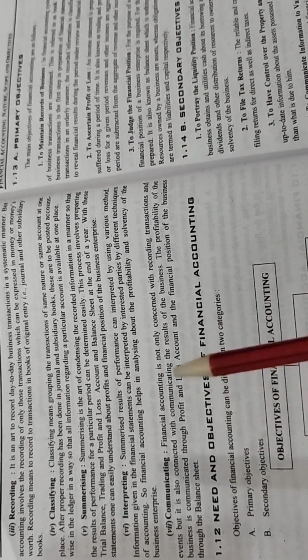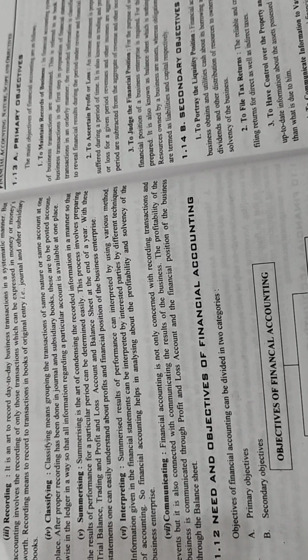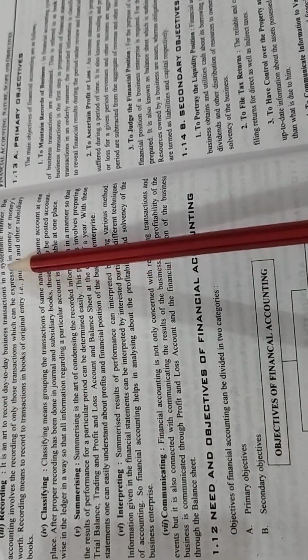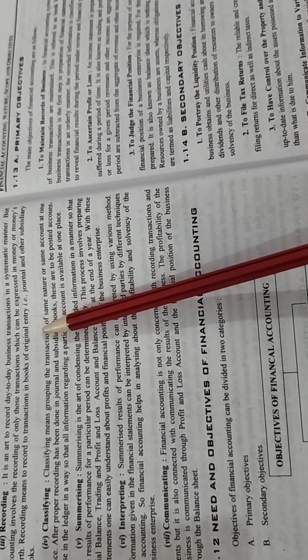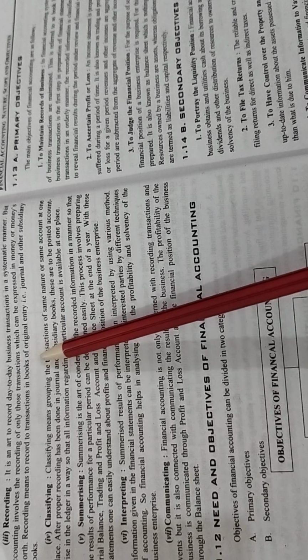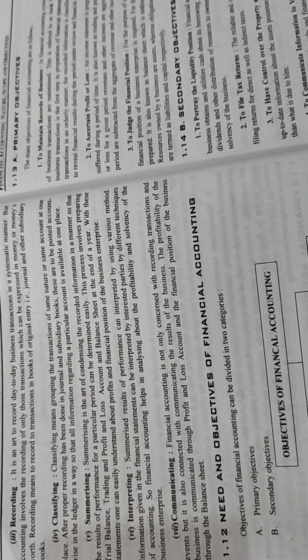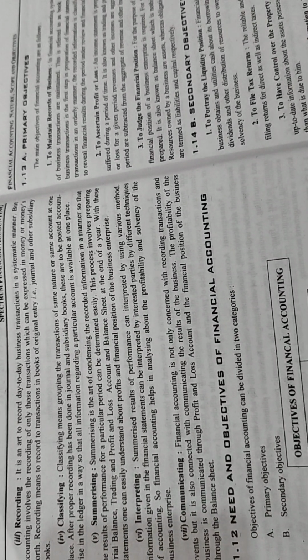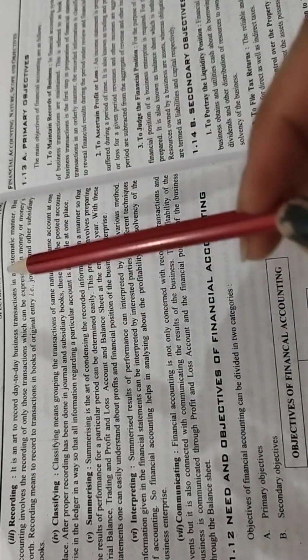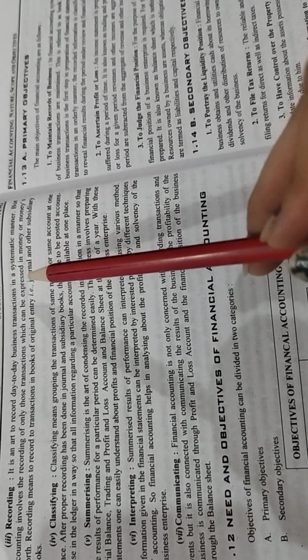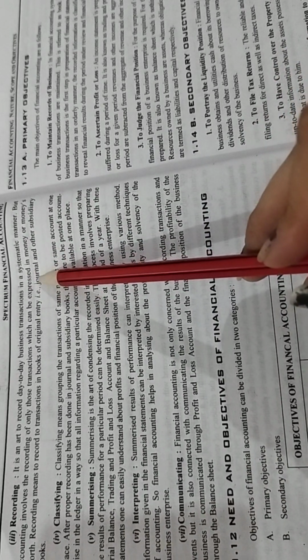Okay, so once you have measured, once you get to know that these are monetary transactions, then you record those transactions. You record day to day business transactions in a systematic manner in the books of account, in the journal, the book of original entry, and other subsidiary books. We will study all these concepts very thoroughly in our next videos.